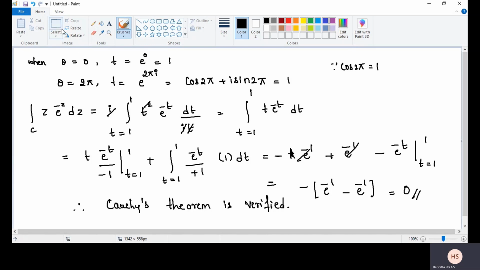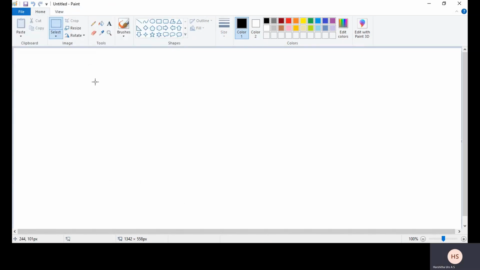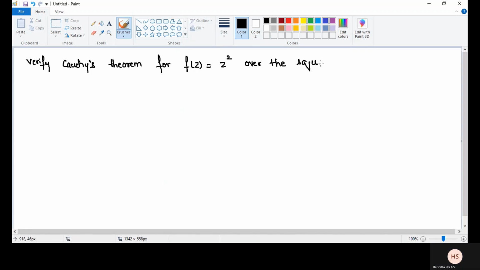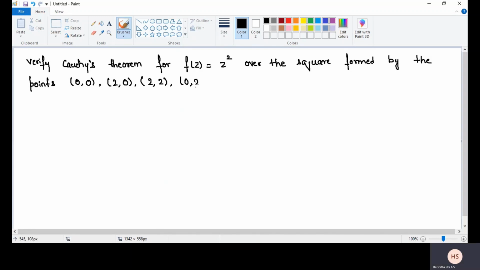Yes. Next problem. Verify Cauchy's theorem for f of z is equal to z square over the square formed by the points (0, 0), (2, 0), (2, 2), (0, 2).